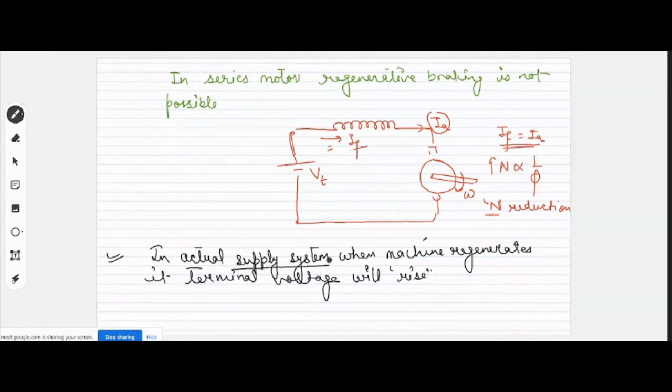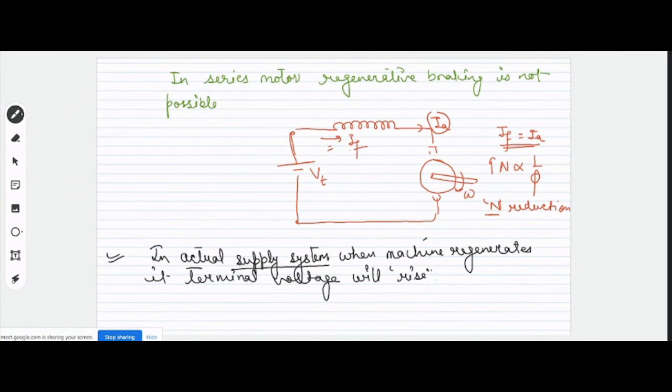For a regenerative action, there should be loads connected to that supply system to which this motor is attached, such that the power being regenerated can be consumed by the loads. If there is not sufficient load connected to that supply system, then we cannot have this regenerative action, because the power that is being regenerated needs to be consumed.